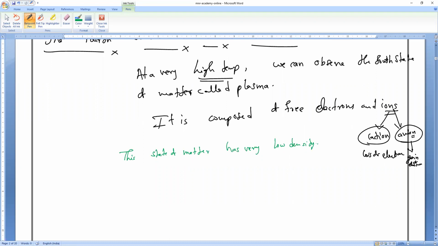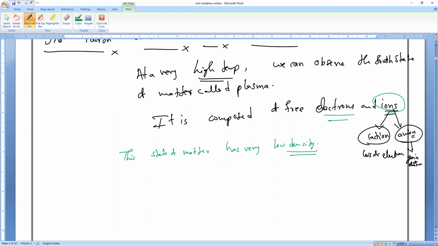Sir, how can you say that it has low density? Because of high temperatures, the particles are very, very far from each other. It is full of electrons and ions only. So there are more free electrons, and it is at extremely high temperature. That is why it has very, very low density. Understand?